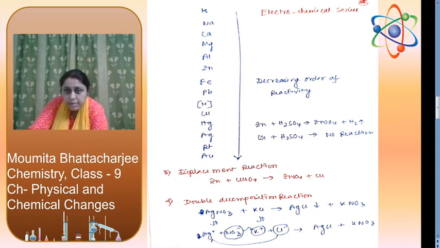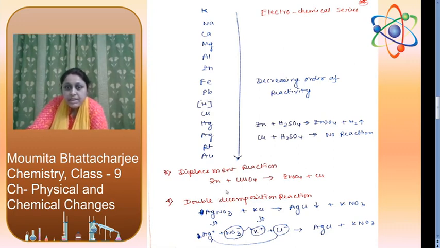I have written the example here. Zinc plus sulfuric acid forms zinc sulfate plus hydrogen. Here zinc is placed above hydrogen, that's why zinc can replace or displace hydrogen, forming zinc sulfate plus hydrogen. But as copper is placed below hydrogen, it cannot displace this hydrogen to form copper sulfate. That's why with sulfuric acid, copper will not react; there will be no reaction.